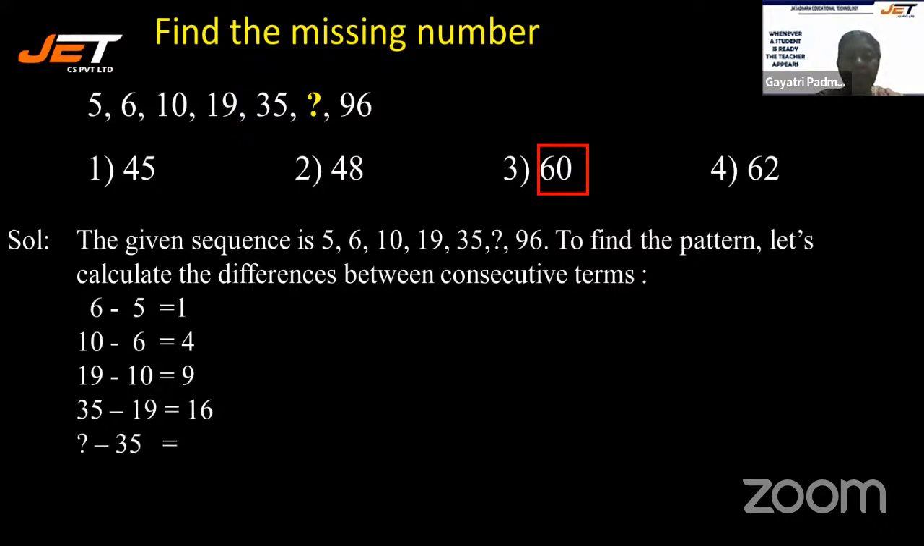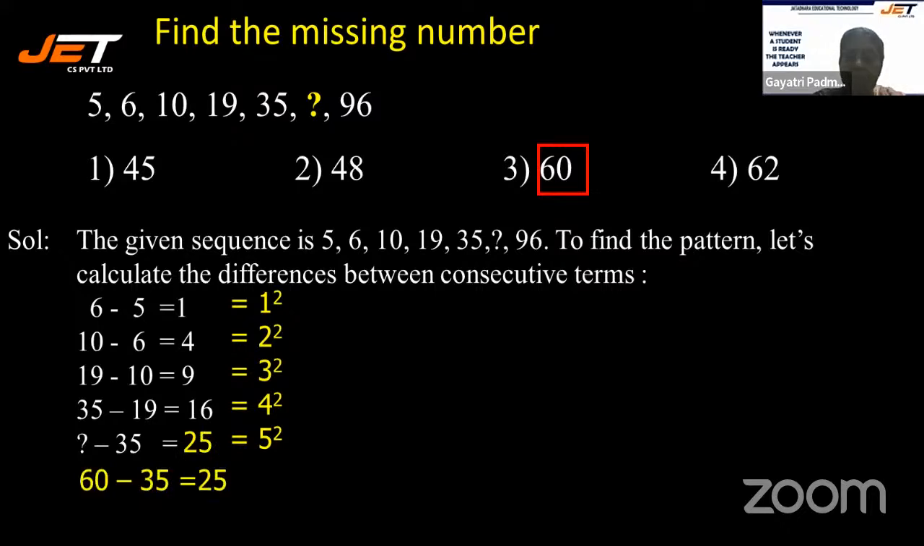So, dash minus 35 must be what? 1 square, 2 square, 3 square, 4 square. It should be 25. Isn't it? So, dash minus 35 is 25. Means what should be the number? It should be 60, because 60 minus 35 is 25. That is why we have opted for 60. Yes, very interesting, isn't it?